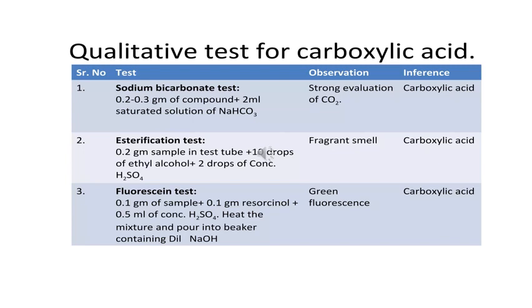Then the second test is the esterification test. In that, 0.2 gram of sample in a test tube, 10 drops of ethyl alcohol, 2 drops of concentrated H2SO4 produce a fragrant smell, indicating carboxylic acid. Then the fluorescein test: 0.1 gram sample, 0.1 gram resorcinol plus 0.5 ml of concentrated H2SO4. Heat the mixture, pour into a beaker containing dilute NaOH, and it produces green fluorescence. It also shows carboxylic acid.